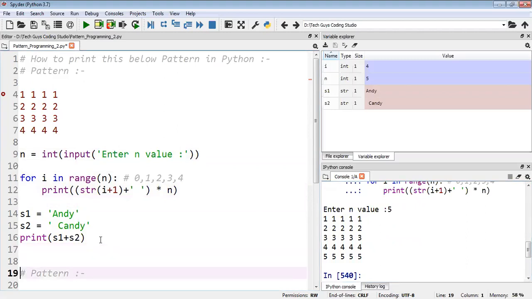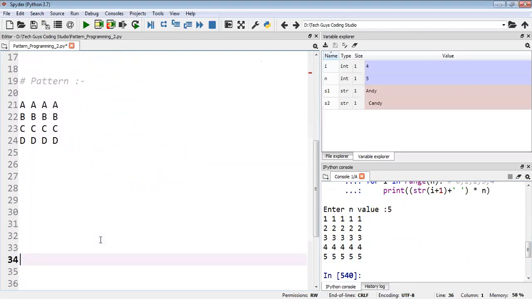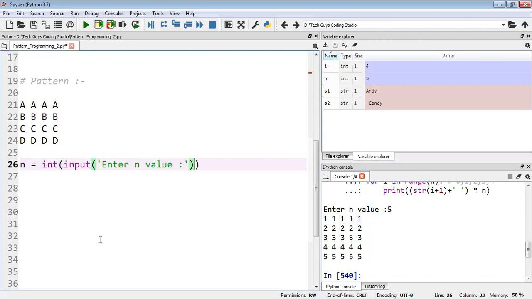So okay, then if I want to go for this second pattern, for that I'll do one thing. First we'll take the value from n, storing it in one variable n. Then I will typecast it to integer, with the input function. In the input function I will type here, enter n value. Then I will take a for i in range of n.